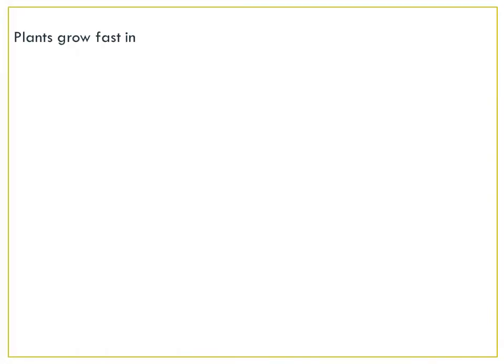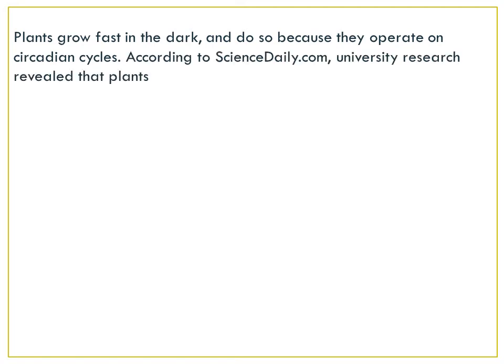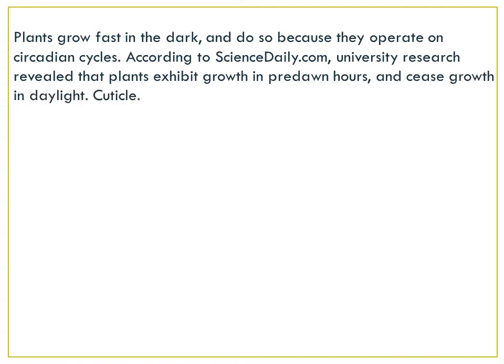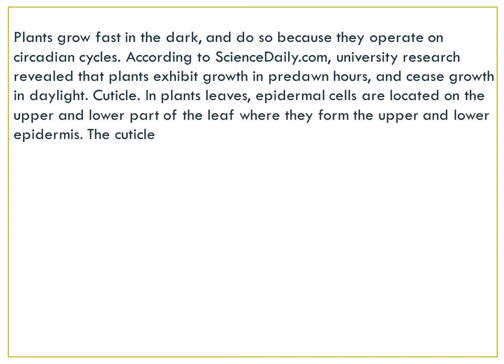plants grow fast in the dark and do so because they operate on a circadian cycle. According to ScienceDaily.com news, university research revealed that plants exhibit growth in pre-dawn hours, early morning, before the sun rises, and ceased growth during the daylight. Understood? Because of the cuticle.